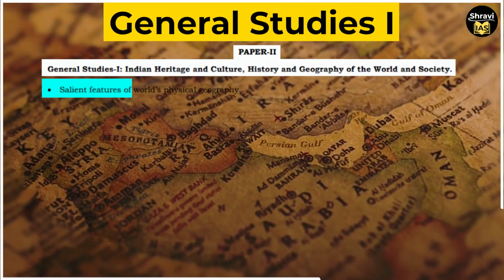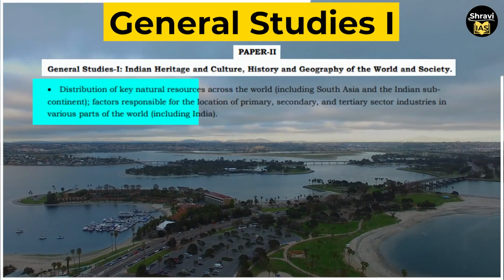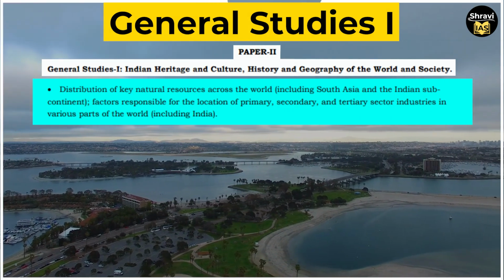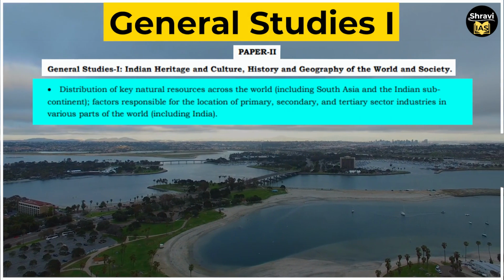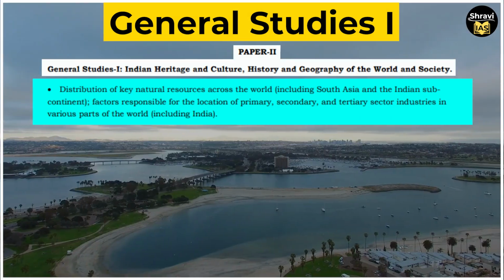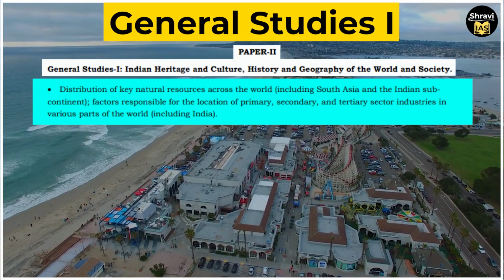Then you will have salient features of world's physical geography. Thereafter, distribution of key natural resources across the world, including South Asia and Indian subcontinent, factors responsible for the location of primary, secondary and tertiary sector industries in various parts of the world, including India.